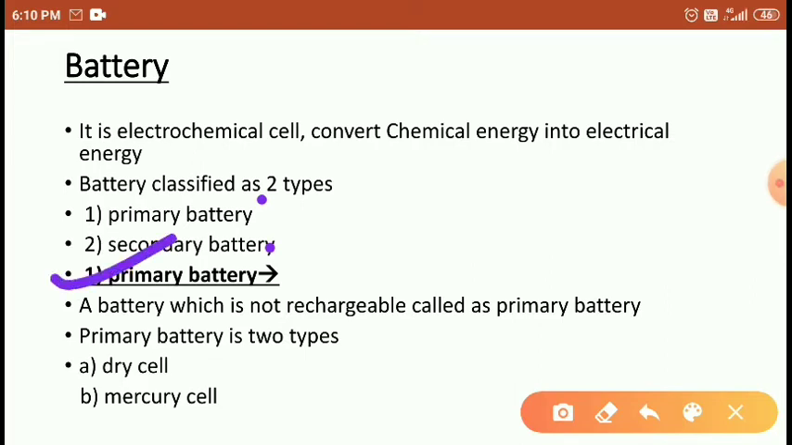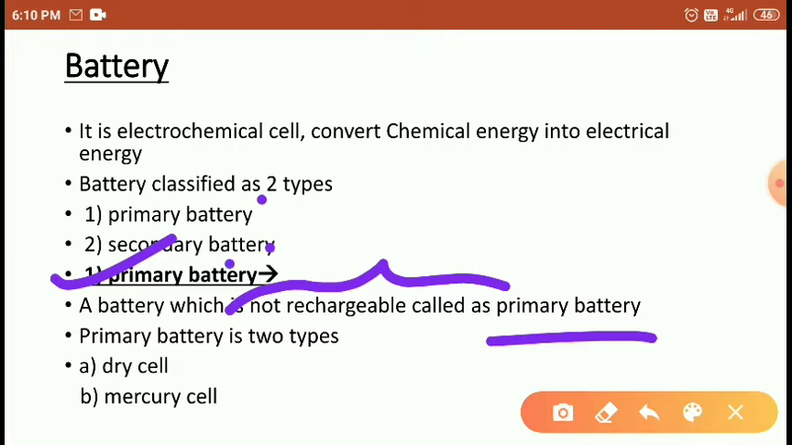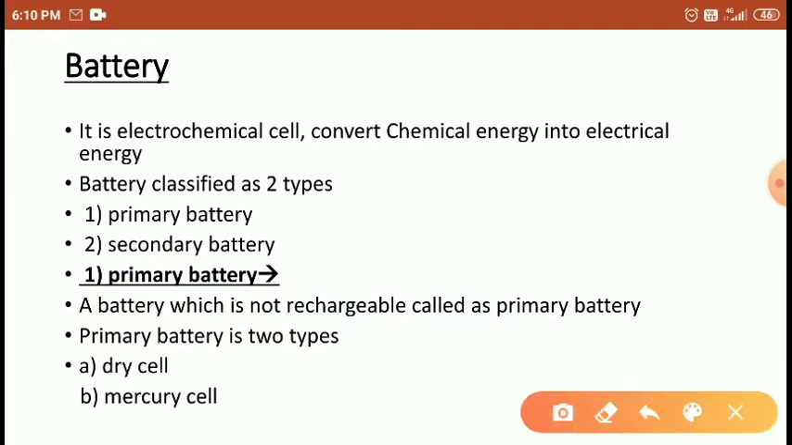What is meant by primary battery? The primary battery is one which is not rechargeable. The battery which is not rechargeable is called a primary battery. For example, students, our wristwatch battery cannot be recharged, so that is a primary battery. Some batteries used in the remote are also not rechargeable. Such batteries we call primary batteries. Primary batteries are again of two types: dry cell and mercury cell.